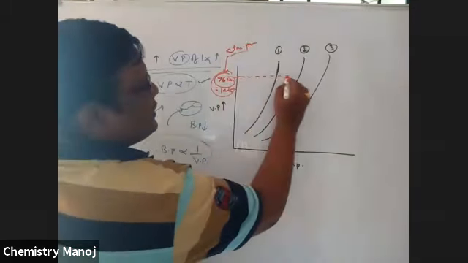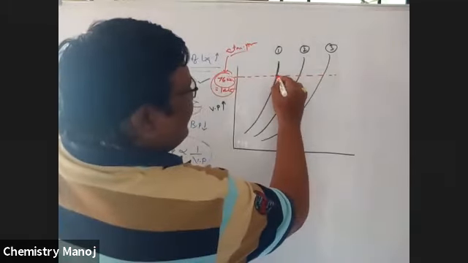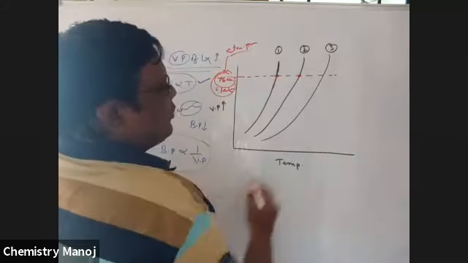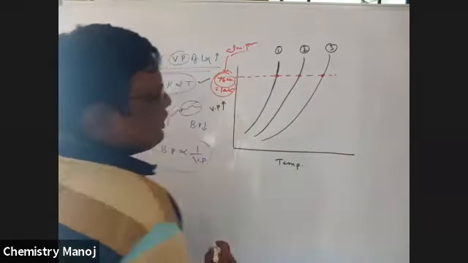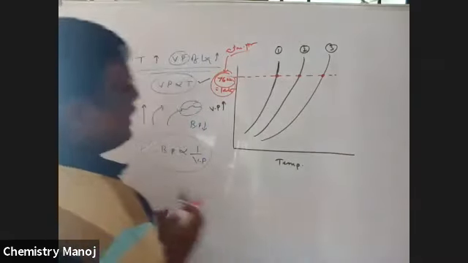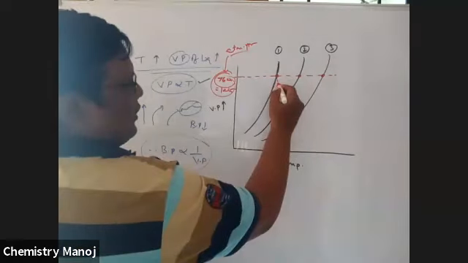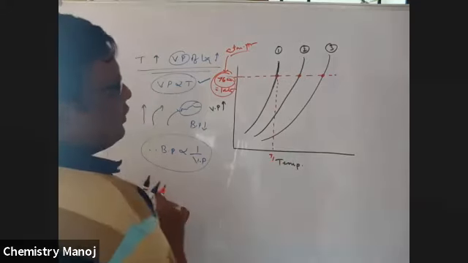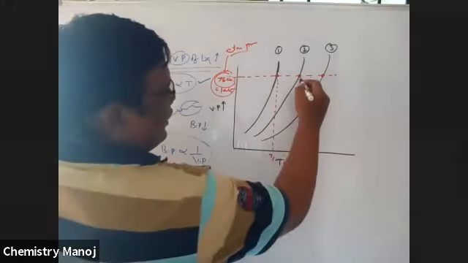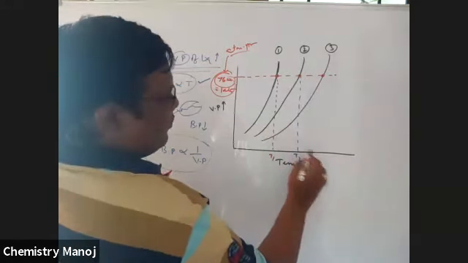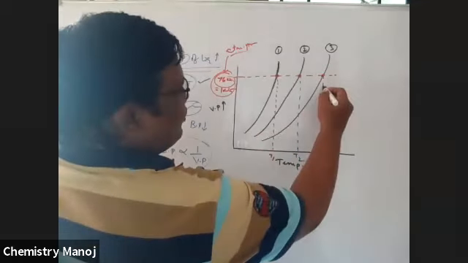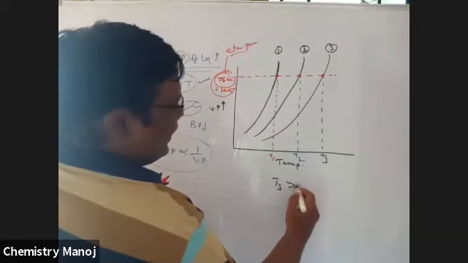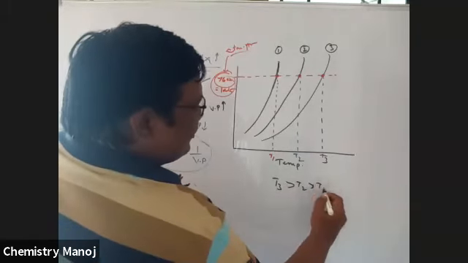So this is the atmospheric pressure. Here vapor pressure is equal to atmospheric pressure, and here also, and here also. In the first liquid, let the corresponding temperature be T1. This is the corresponding temperature T2, and this is the corresponding temperature T3. No doubt, T3 is greater than T2, which is greater than T1.